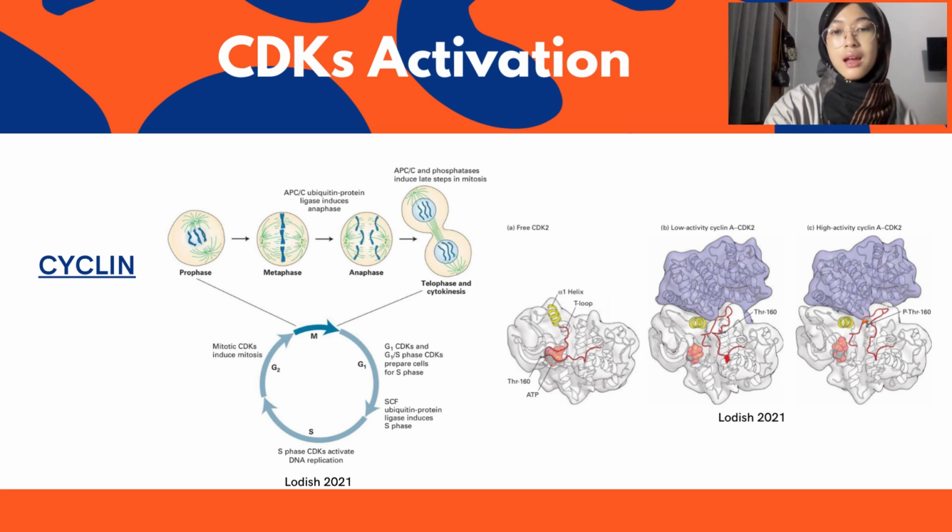You can see here that in G1, G1/S phase CDKs activate the transcription of genes required for DNA replication. The S phase CDKs then activate DNA replication, and DNA synthesis will commence. Once DNA replication is complete, cells enter G2. In late G2, mitotic CDKs trigger entry into mitosis.